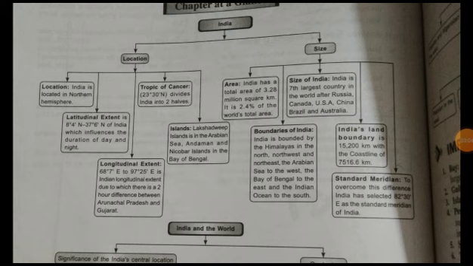Below the equator is called the southern hemisphere, and above the equator it is called the northern hemisphere.